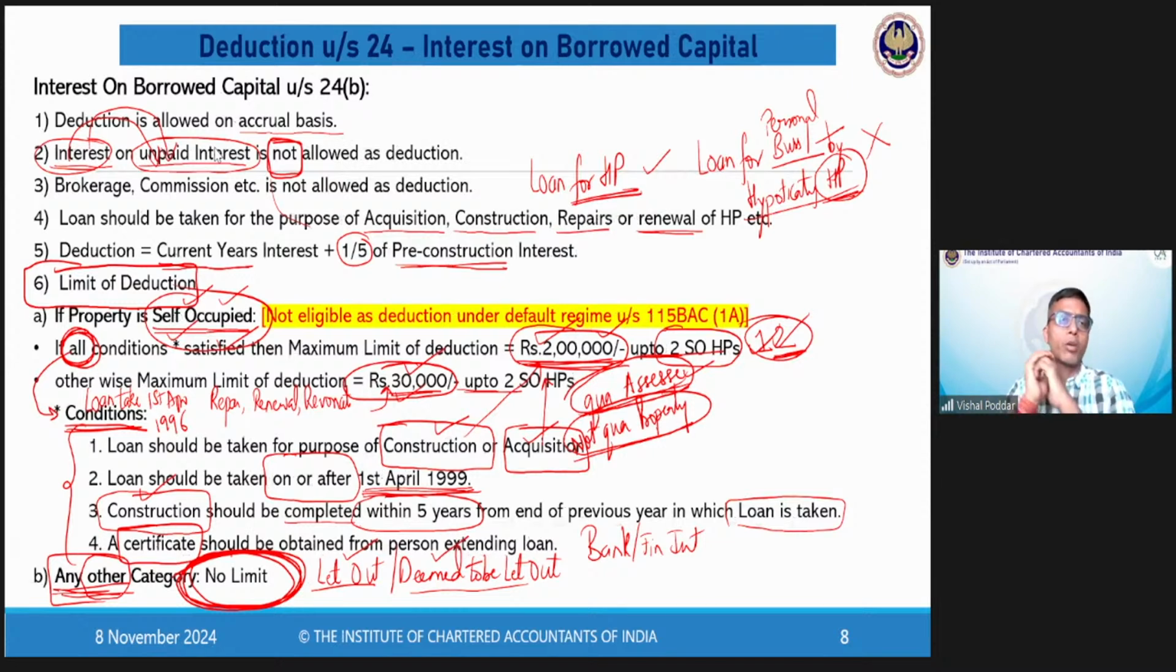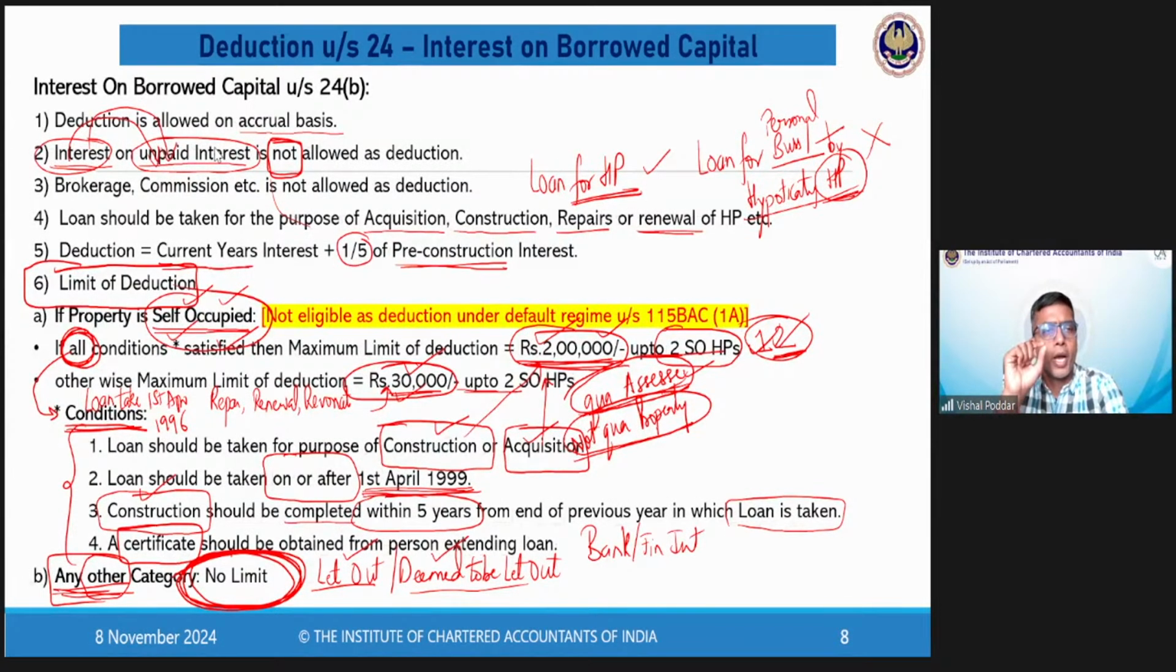Hardik, I am not getting your question. What do you mean by explain outstanding rent implication? There is no implication for outstanding rent. We are computing HP income by considering the rent which you have earned, which may or may not be received. So outstanding rent has no implication. I did not get why you are asking this point on outstanding rent. There is no implication for outstanding rent, Hardik.